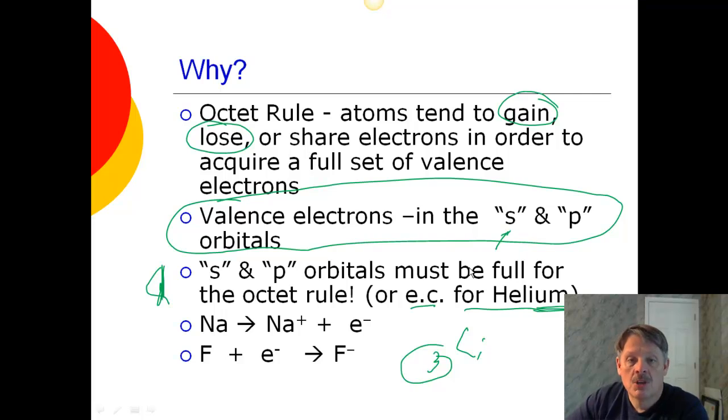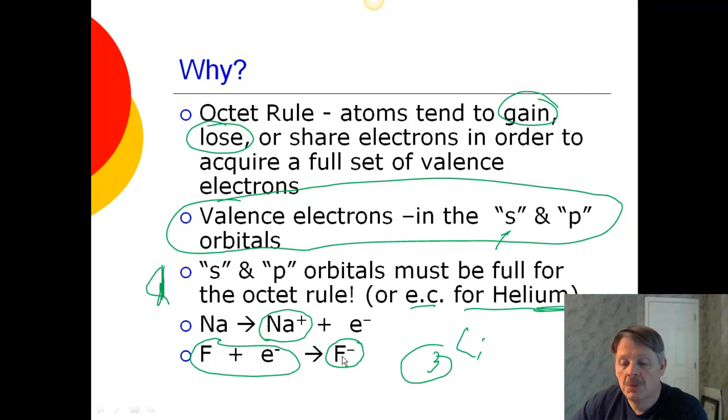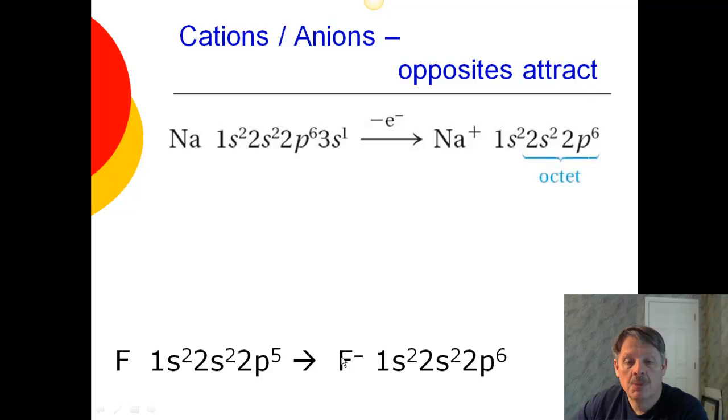Okay, so we're going to look specifically at sodium and fluorine. Sodium is going to lose an electron, and when it breaks apart and it loses an electron, sodium is left with a positive charge because it has more protons than electrons. Fluorine is going to gain that electron. It's going to suck it in. And when it does that, fluorine is going to gain a negative charge because it has one extra electron compared to what it has for protons. So let's actually look at that.